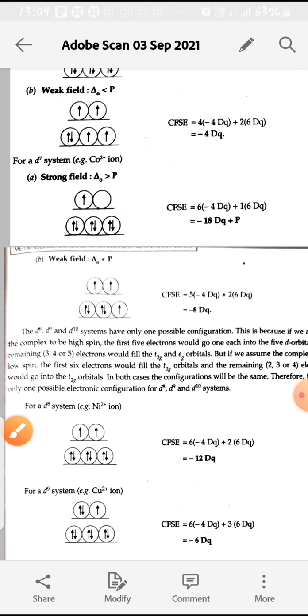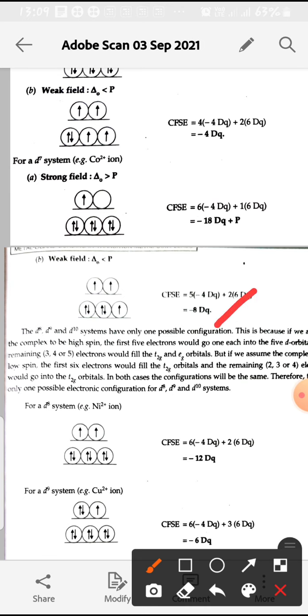And in weak field, delta O is less than pairing energy. So in this weak field, firstly we put 5 electrons, 3 electrons into T2g and 2 electrons into Eg. Then the 6th and 7th electrons go into the T2g orbital, lower orbitals, with pairing of electrons, then 5 into minus 4 Dq plus 2 into 6 Dq, that is minus 8 Dq.